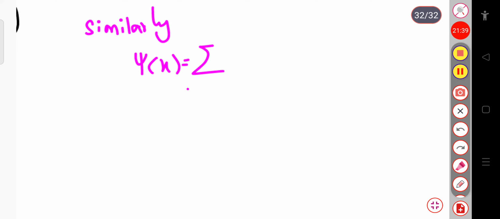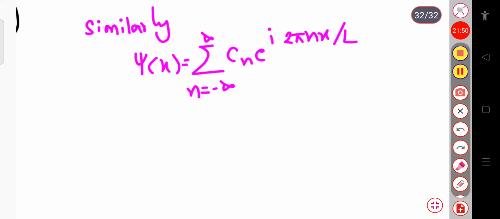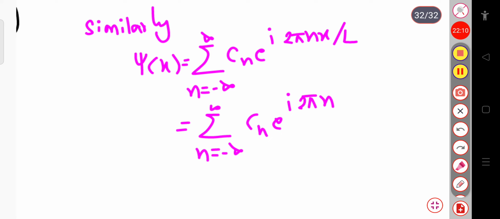the summation over n equal to minus infinity to plus infinity of Cn exponential plus iota 2 pi nx divided by L, plus sign can be taken. So in this case we can write this as the sum over n equal to minus infinity to plus infinity. We know delta n equal to 1, so we can write this as Cn exponential iota 2 pi nx divided by L into delta n.